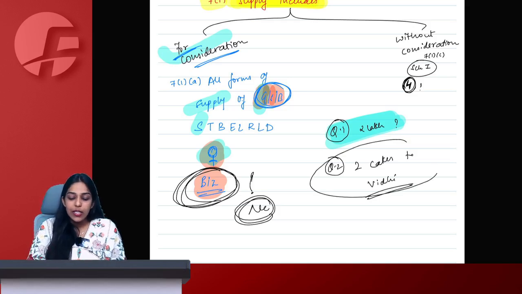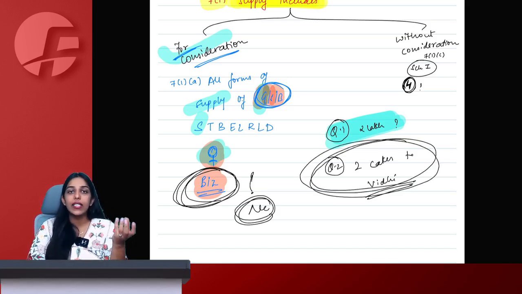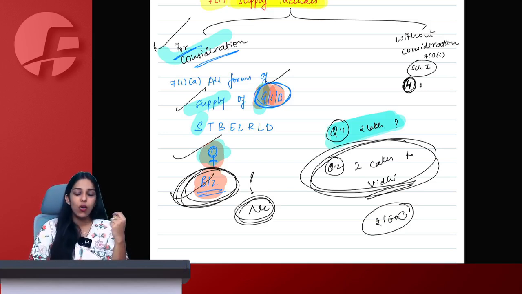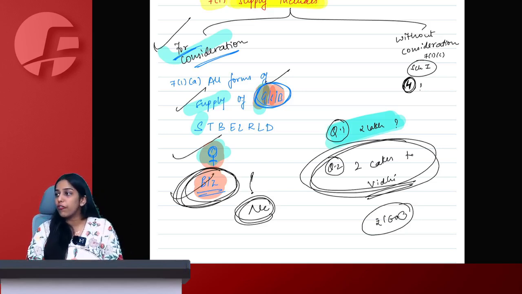Whereas in the second case, it is my business to sell cakes. Now again tell me, let's say I sold 1 cake for 800 rupees, I charged a total of 1600 for these cakes, means there is consideration. Is cake a goods? Yes, ma'am. Is there a supply? Yes, ma'am. Made or agreed to be made by a person? Yes, and also in course or furtherance of business.